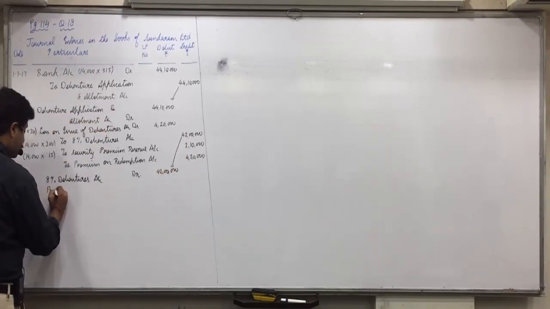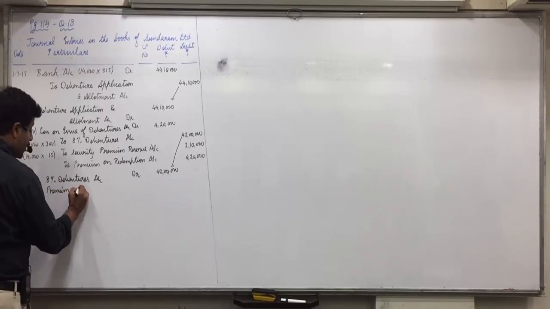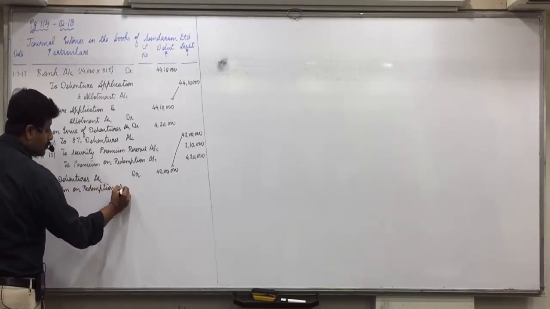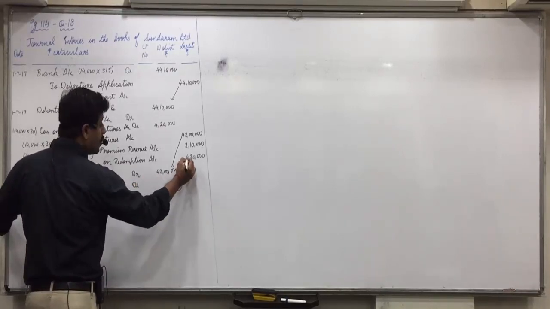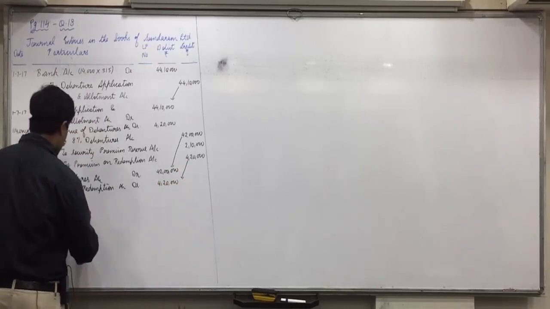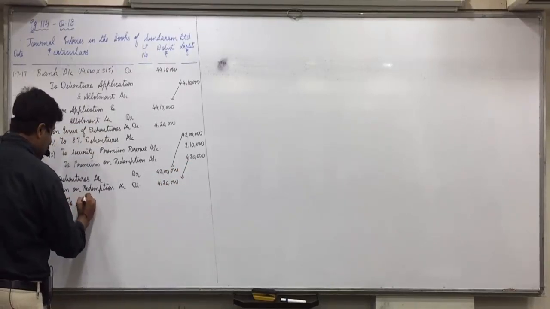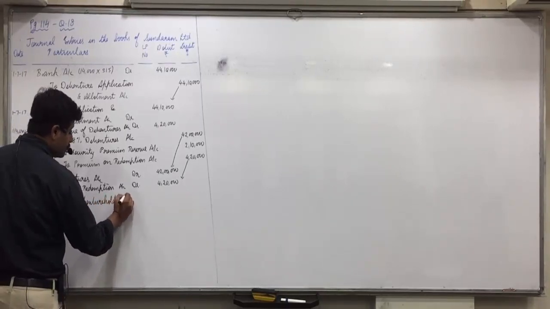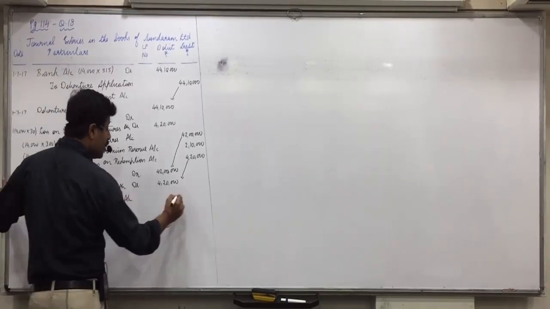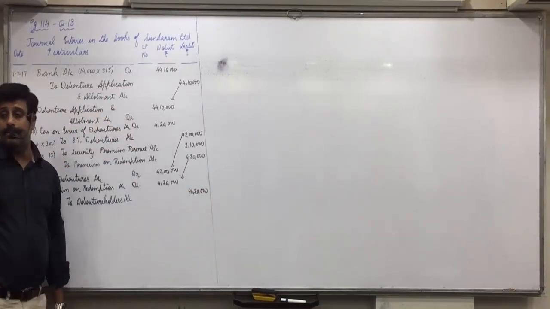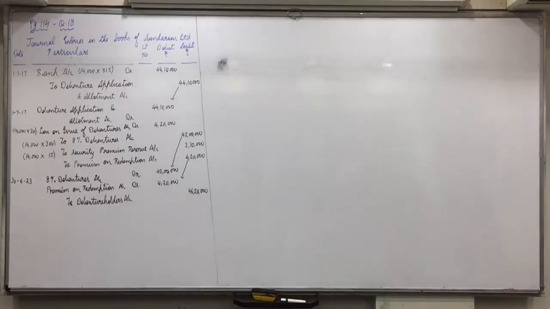Premium on redemption account debit 4,20,000 to debenture holders account 46,20,000. Including premium, we have to pay them 46,20,000.